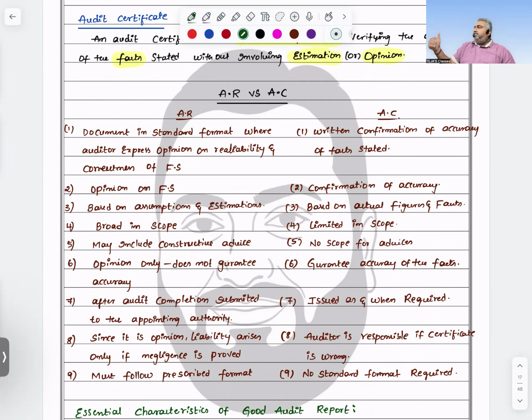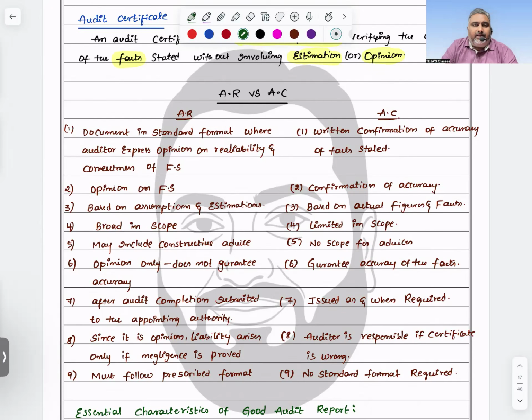Next, our opinion depends on assumptions and estimations, but a certificate is always facts and figures, on actual figures basis only. Next, when compared to an audit report, an audit certificate has less scope. Definitely an audit report has more scope. And next, it may include constructive advice. We try to give advice to the concerned members or the company, but in certification, only communication of facts, nothing else. We don't give any advice. We are not running any consultancy service here.